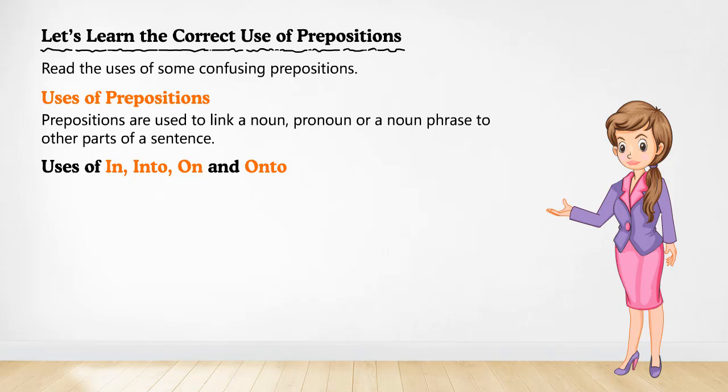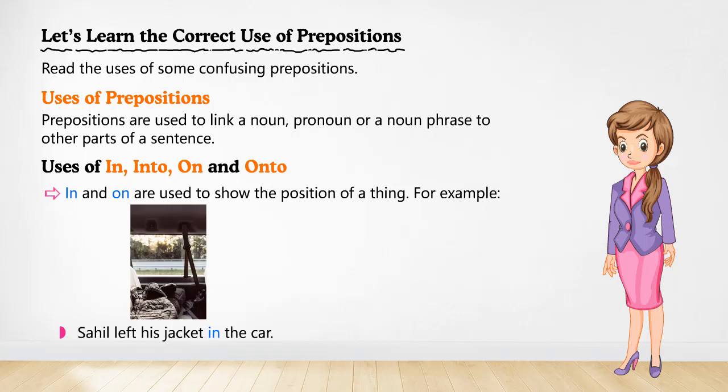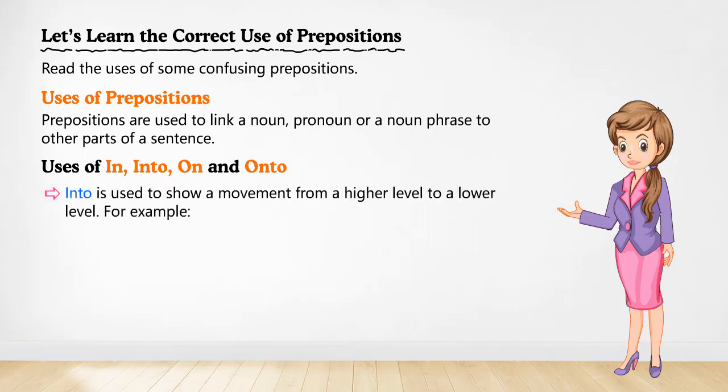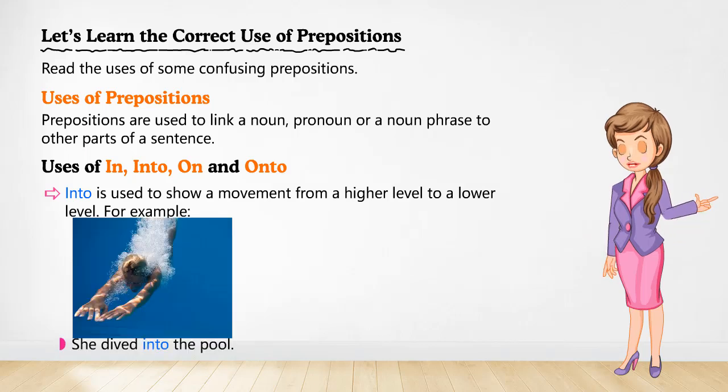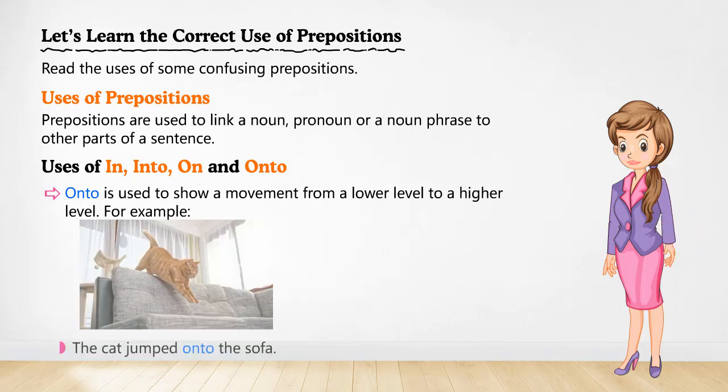Uses of in, into, on, and onto. In and on are used to show the position of a thing. For example, Sahil left his jacket in the car. The books are kept on the table. Into is used to show a movement from a higher level to a lower level. For example, she dived into the pool. Onto is used to show a movement from a lower level to a higher level. For example, the cat jumped onto the sofa.